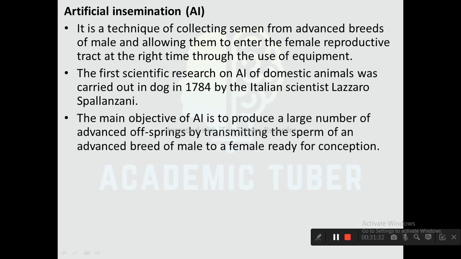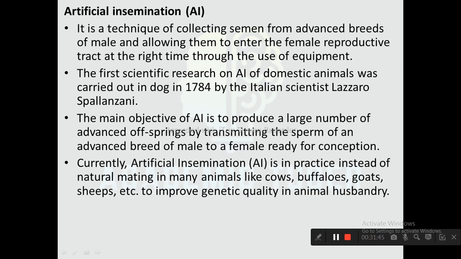The main objective of artificial insemination is to produce a large number of advanced offspring by transmitting the sperm of an advanced breed of male to a female ready for conception. Currently, artificial insemination is in practice instead of natural mating in many animals like cows, buffaloes, goats, sheep, etc. to improve genetic quality in animal husbandry.